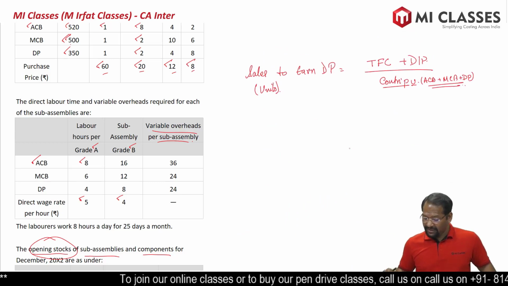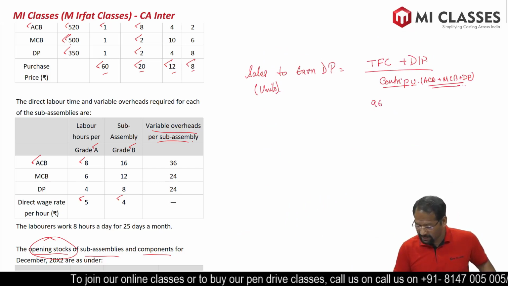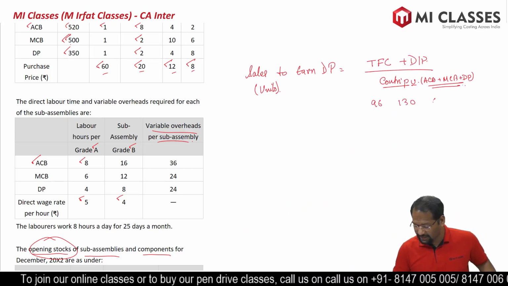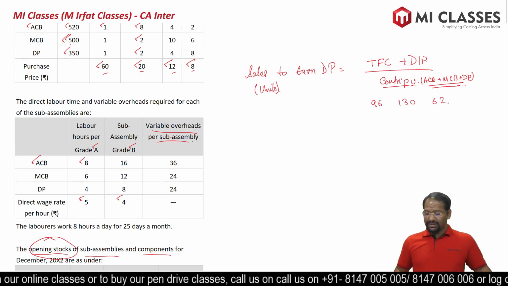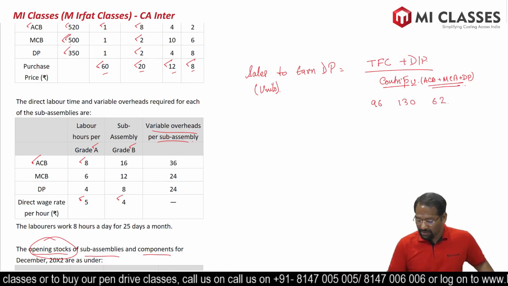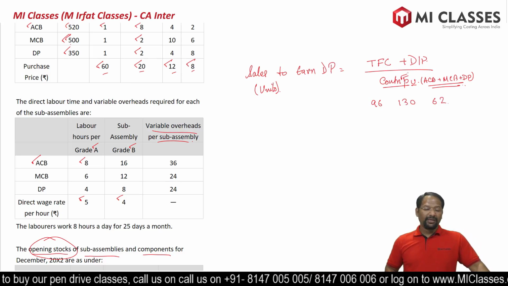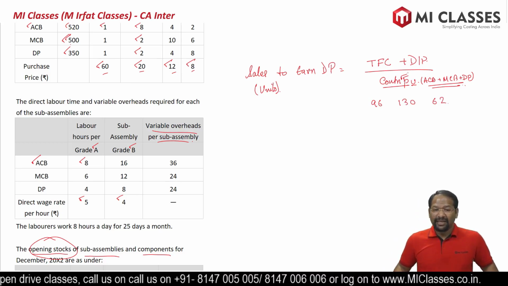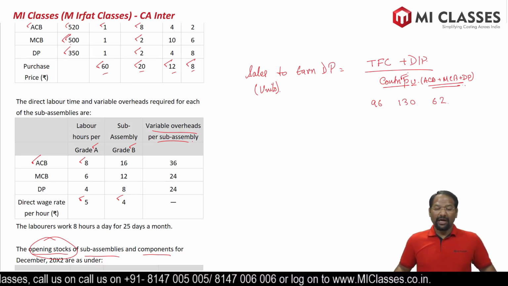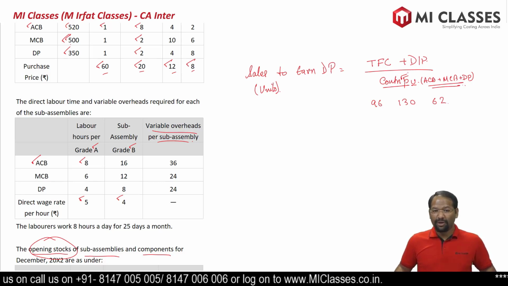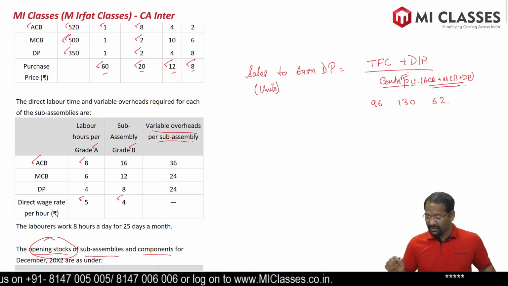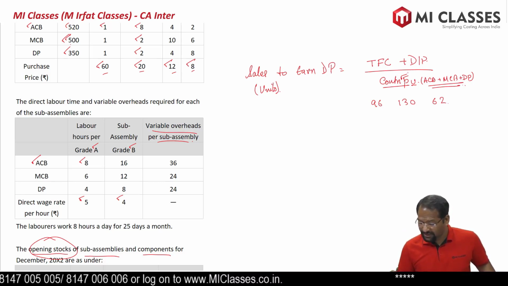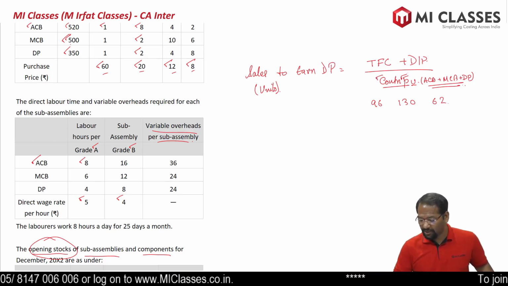So we have three contributions, 96, 130 and 62. Now the question is, here it says contribution per unit. Remember when there is a sales mix, how do we calculate? So we have to put one box, an MI box. Let's follow that. First, total fixed cost plus desired profit divided by contribution per unit.